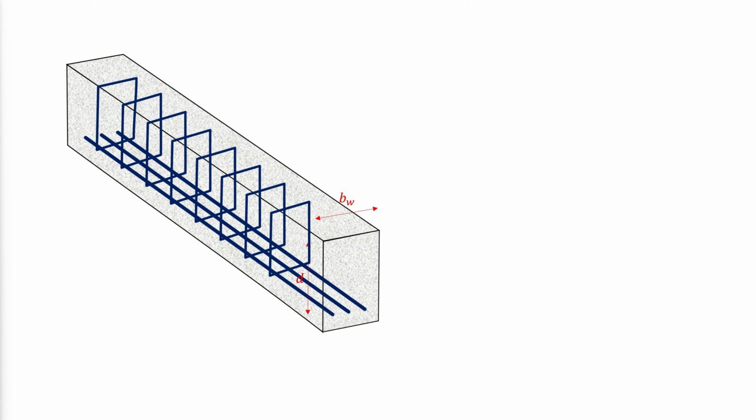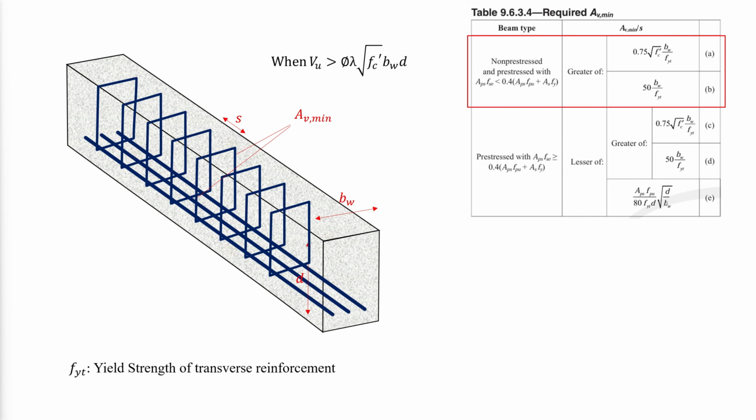A minimum area of shear reinforcement Av,min shall be provided at all regions where the following condition is met. Av is the area of 2 legs of a closed stirrup. Av,min divided by the shear reinforcement spacing s shall be the larger of a and b in table 9.6.3.4 of ACI.